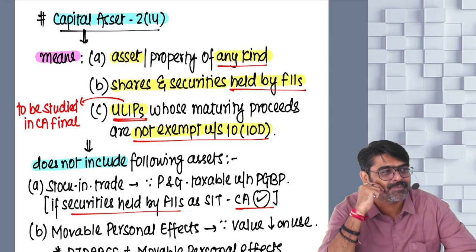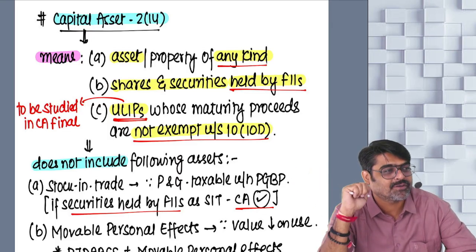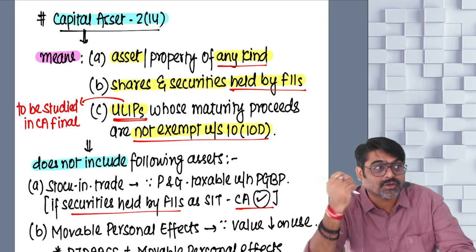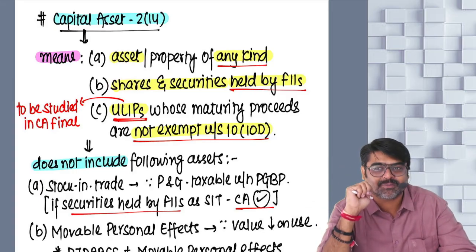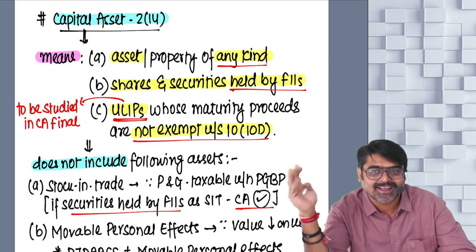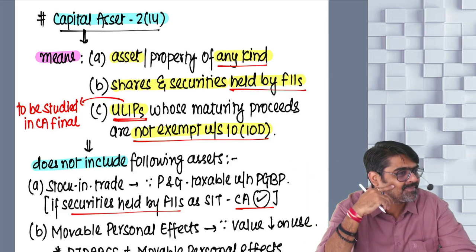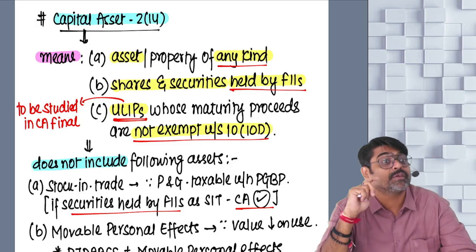What you were saying, the money is coming on the maturity of my insurance policy, which is unit linked. So what? It is my insurance policy. So the money is coming on the maturity of my insurance policy. Hence, this is fully exempt. You used to claim the exemption for that gain by saying that it is money coming from a life insurance policy.